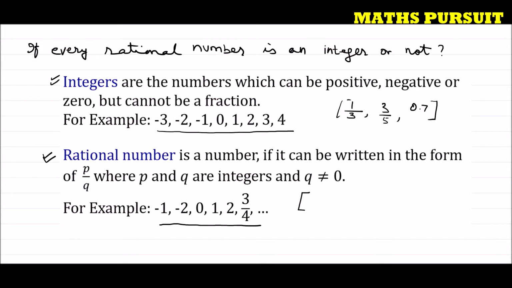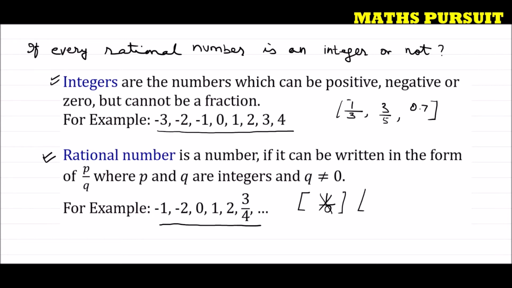I cannot write a number like 1 upon 0, because here q becomes 0. This is not a rational number. 1 upon 0 is infinity. So if q is 0, then it is not a rational number.